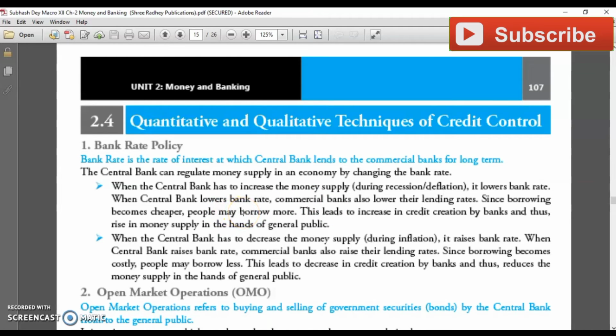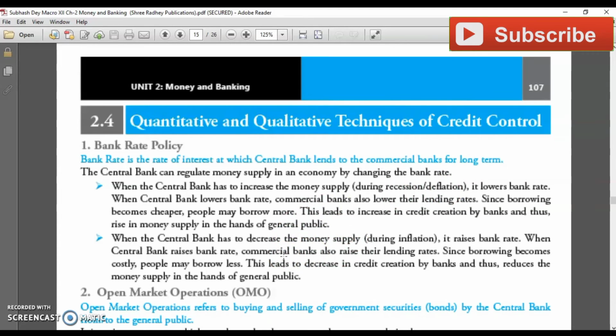Once people get loans, money comes to the market. It means it increases the money supply. Basically, banks use this in recession or deflation where there is low demand.